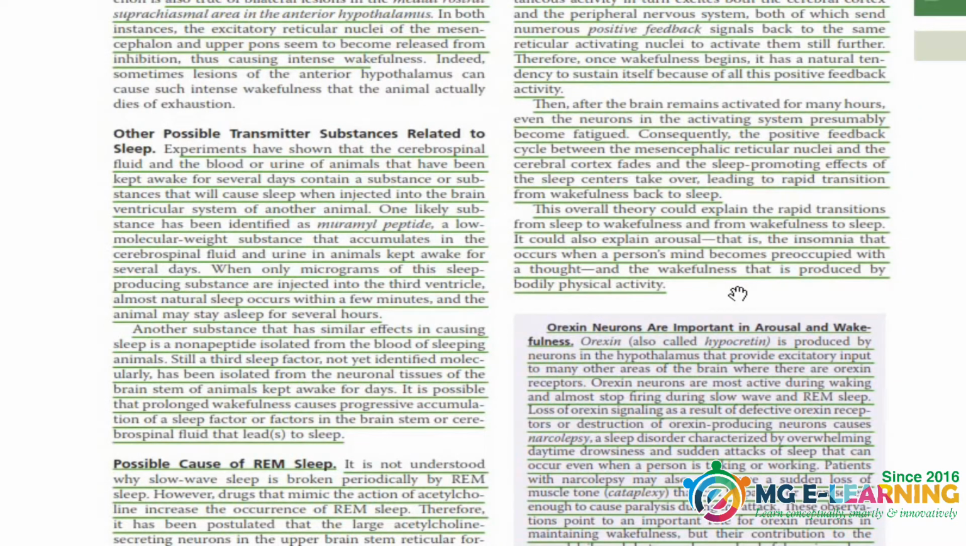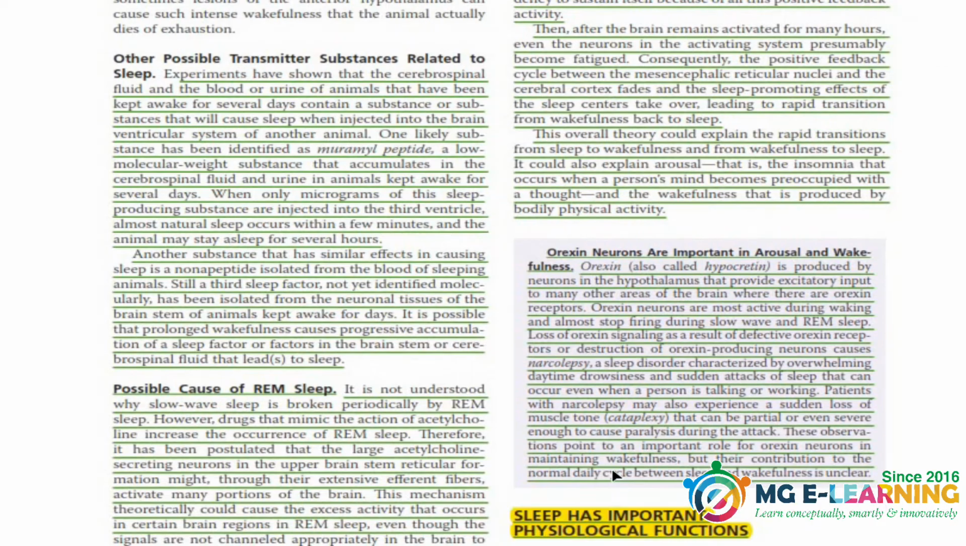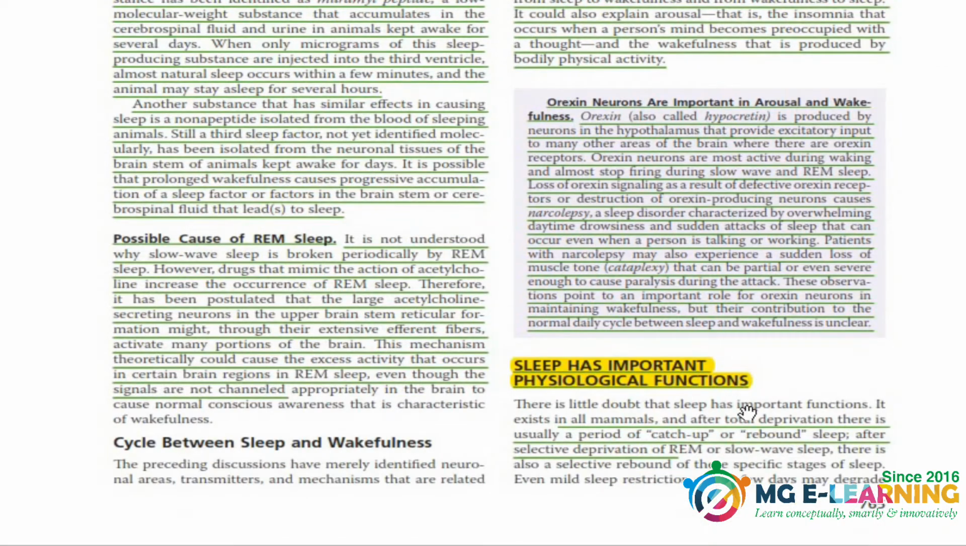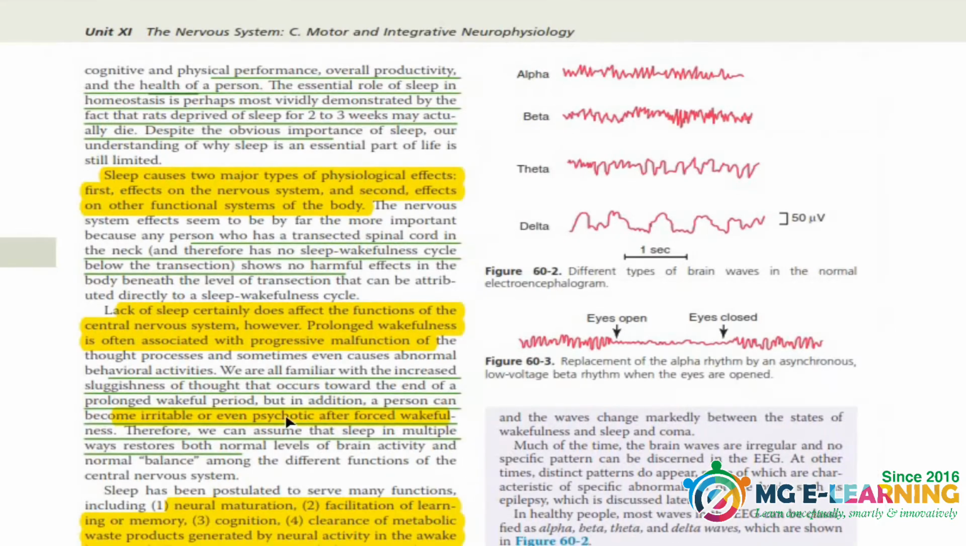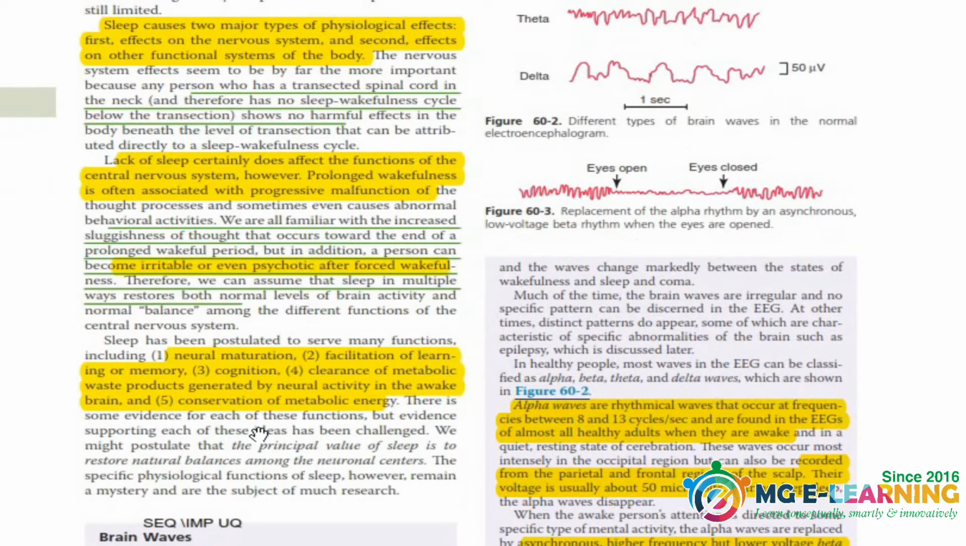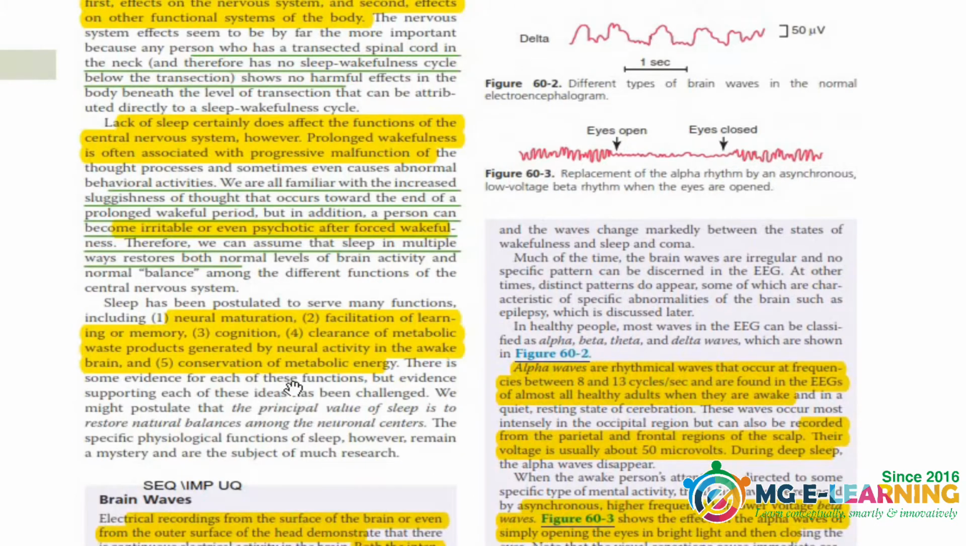Orexin neurons are important for arousal and wakefulness. This is also just for concepts. Now are the functions of sleep, psychological functions. This is important for your MCQs and also important for your understanding. This is important for your MCQs.